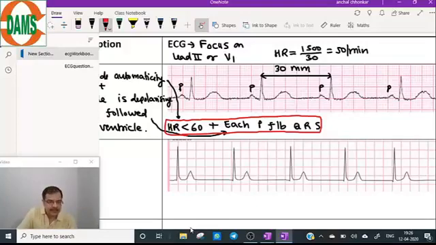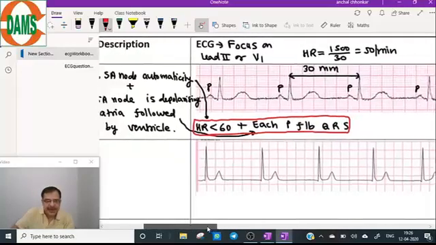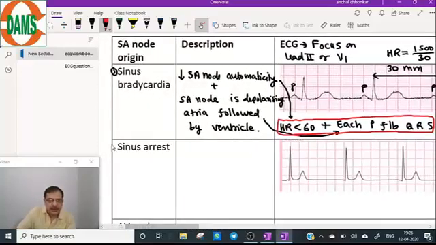That can be a possibility. Now come to the number two arrhythmia, SA node origin. Number two is a sinus arrest. So let's see what is the description of the sinus arrest.